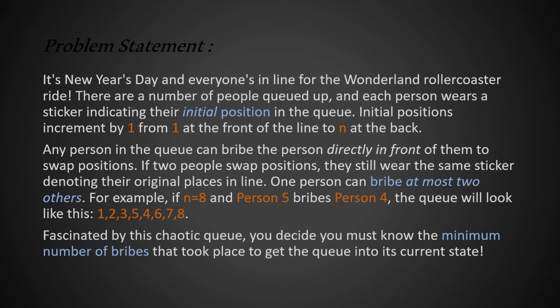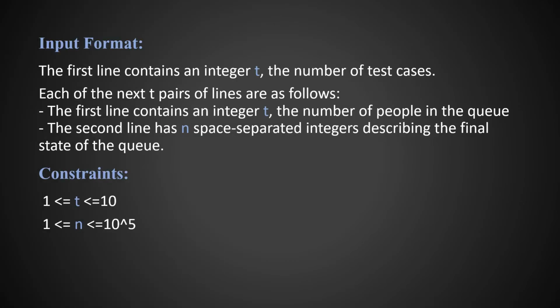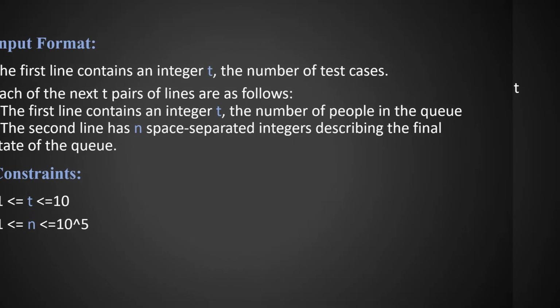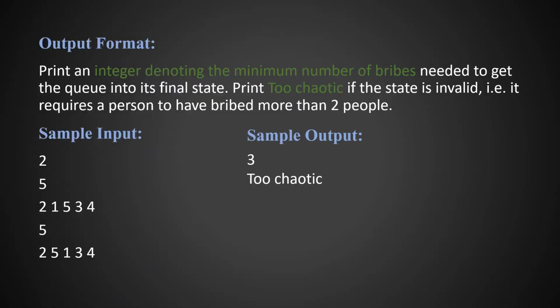Now let's look at its input format and other stuff. The input format is simple. There are T test cases, and each test case will have a number n and n space separated integers. The constraints state that the number of test cases will be less than 10 and the size of the array will be less than 10 to the power 5. Output is pretty simple. Print the minimum number of bribes, and if any person makes more than 2 bribes, then print "Too chaotic". We also have 2 sample cases.